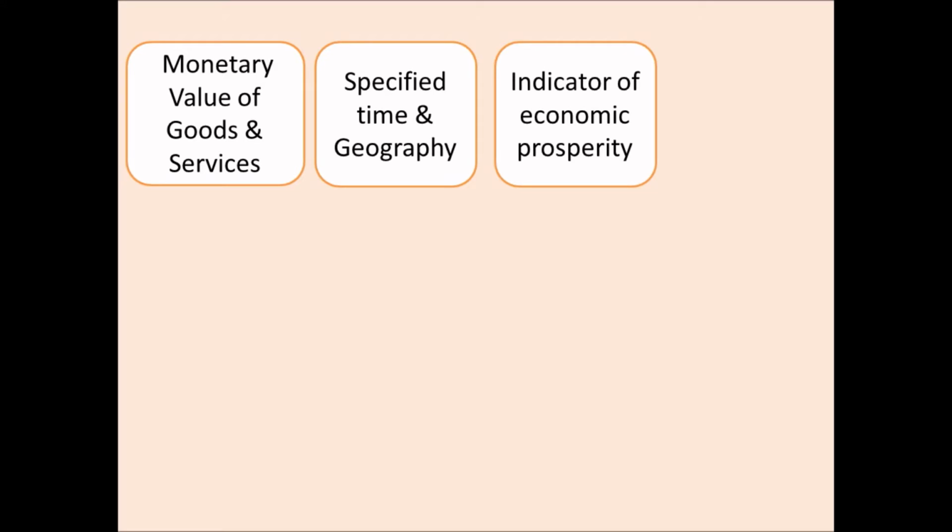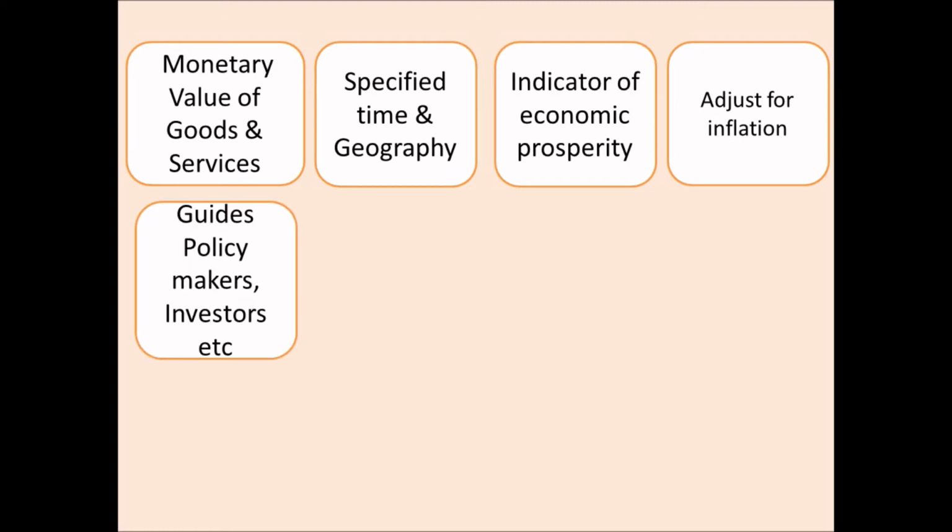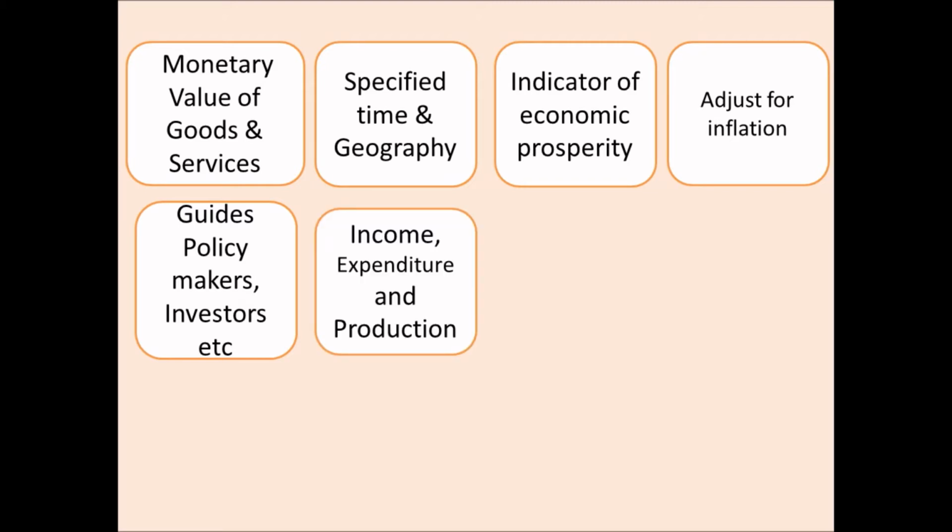However, this is also debatable. GDP for a particular year is compared with the base year, and normally it is adjusted for inflation. GDP is one of the indicators used by policymakers and business investors before making any decision to invest or make a policy. There are three methods through which the GDP is calculated: income, expenditure, and production. Whichever method you adopt, the GDP figure should be the same.